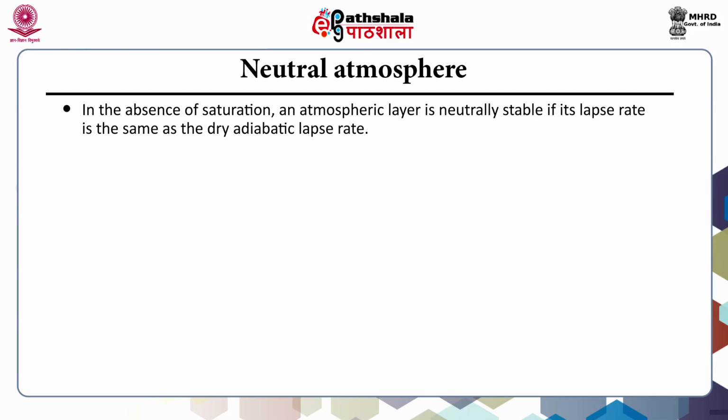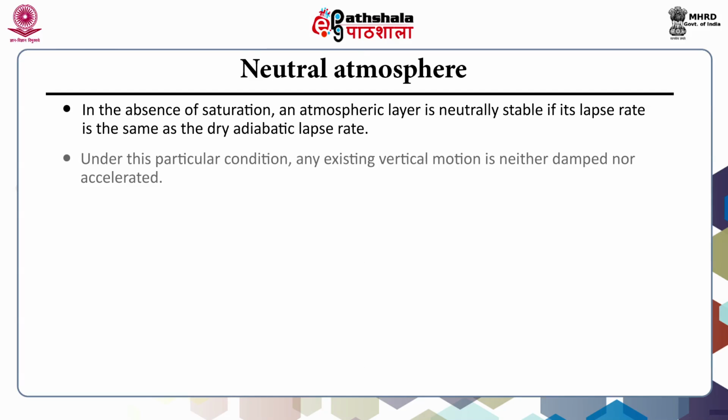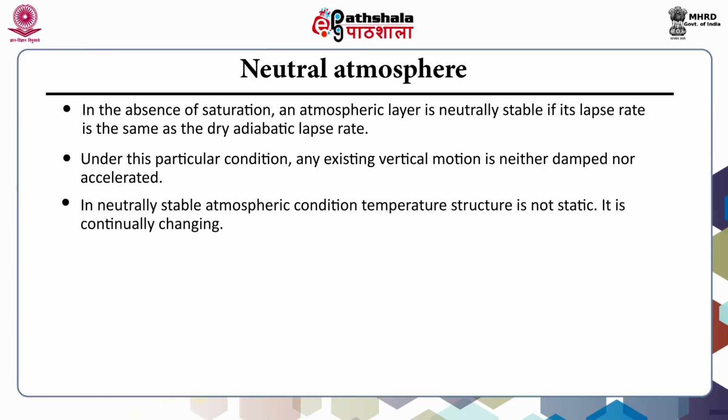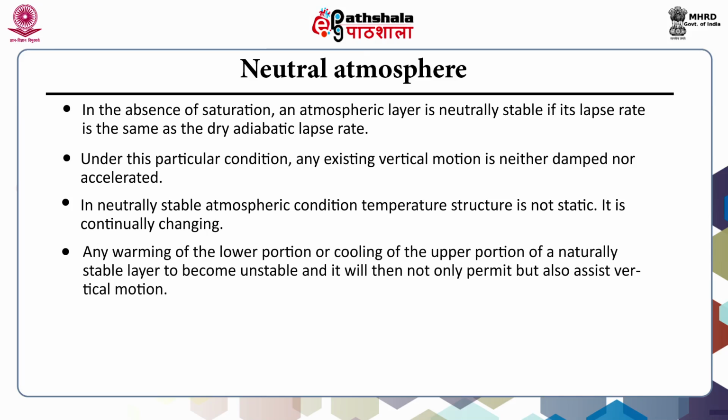Neutral atmosphere. In the absence of saturation, an atmospheric layer is neutrally stable if its lapse rate is the same as the dry adiabatic lapse rate. Under this particular condition, any existing vertical motion is neither damped nor accelerated. In a neutrally stable atmospheric condition, the temperature structure is not static. It is continually changing. Any warming of the lower portion or cooling of the upper portion of a neutrally stable layer causes it to become unstable, and it will then not only permit but also assist the vertical motion.